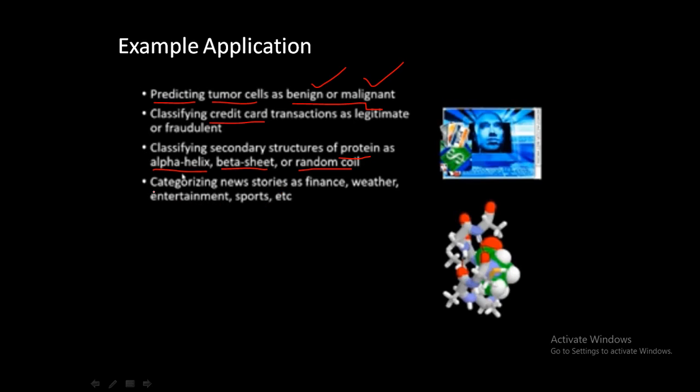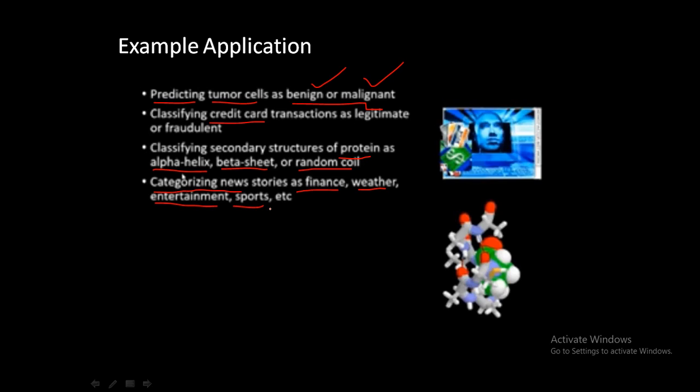And consider a newspaper or online news channel that wants to classify the news into a category. Maybe it's finance, weather, entertainment, or sports, etc. So here we have more than two classes, maybe 5 to 6, or 8 to 10 classes. So these are the approaches of the decision tree.